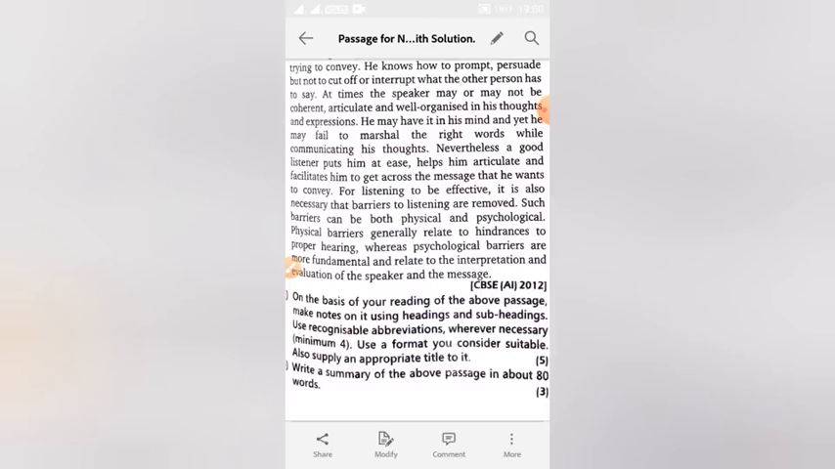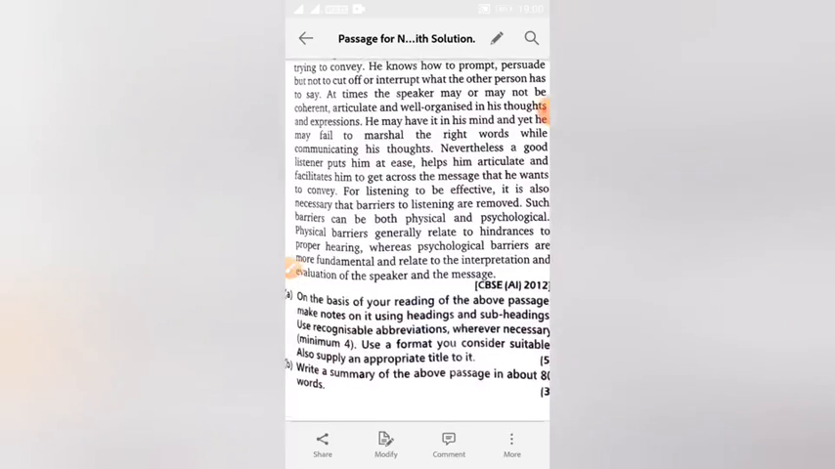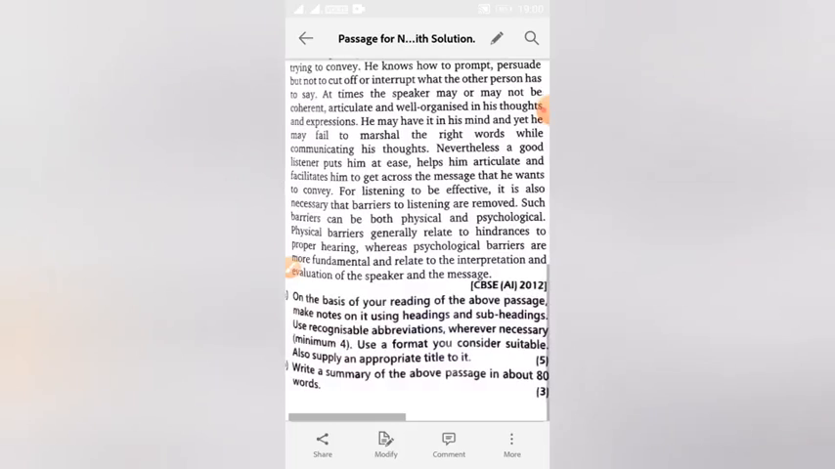For listening to be effective, it is also necessary that barriers to listening are removed. Such barriers can be both physical and psychological. Physical barriers generally relate to hindrances to proper hearing, whereas psychological barriers are more fundamental and relate to the interpretation and evaluation of the speaker and the message.